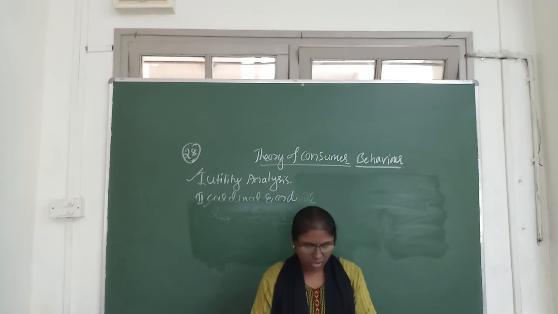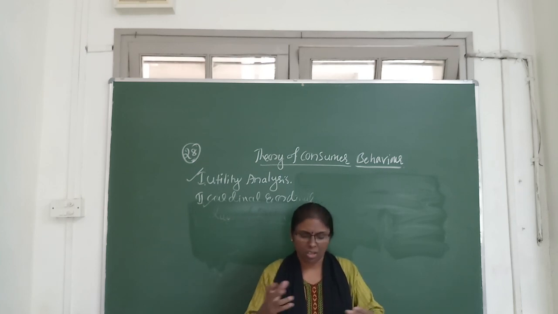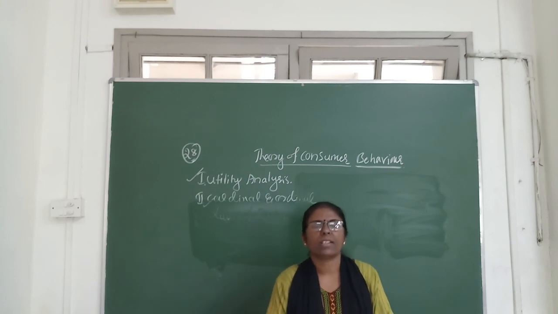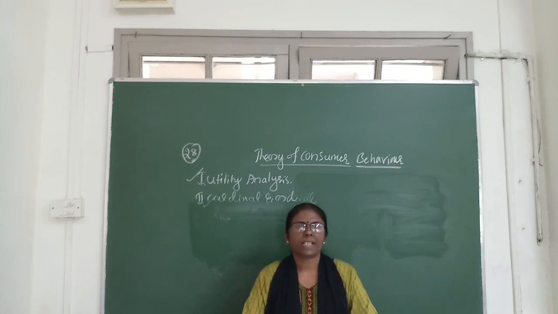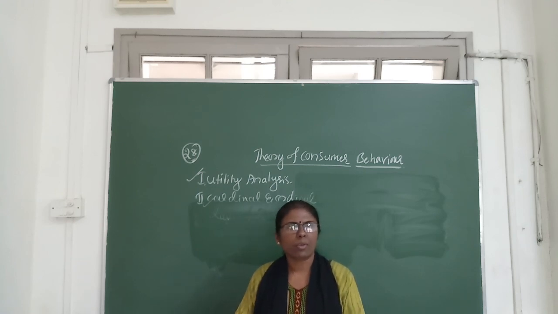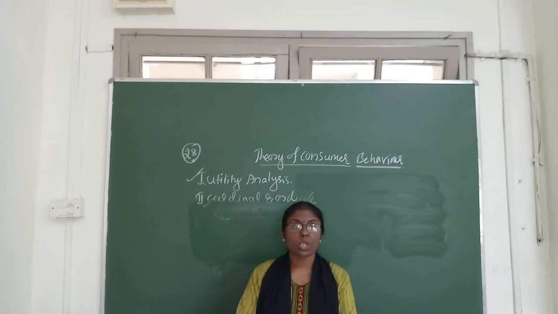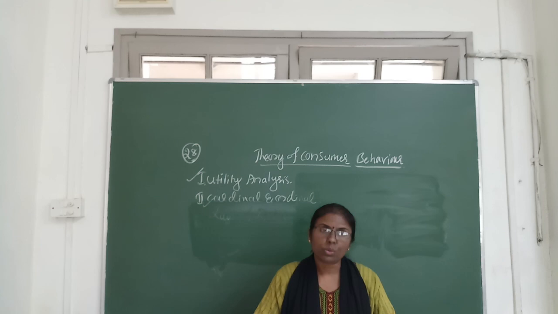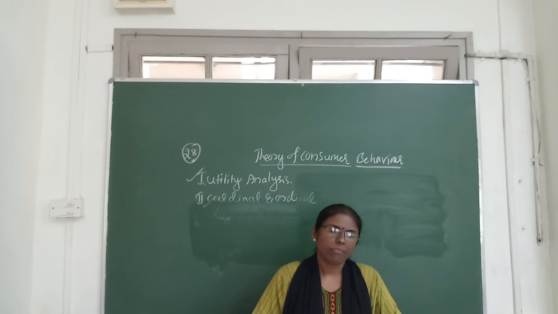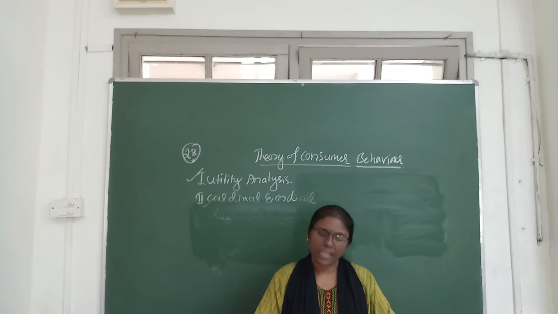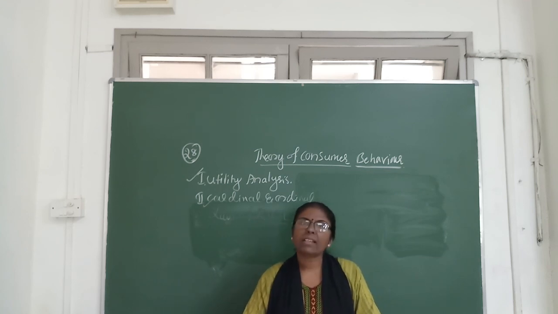Okay. After the law of diminishing marginal utility, we covered two more important topics, that is budget line and budget set. So what do you mean by budget line and what do you mean by budget set? Okay, budget line is nothing but the locus of different combinations of two goods which the consumer can buy, whose income exactly equals his expenditure. Expenditure is equal to his income. Okay, and this budget line is explained with the help of the budget set.